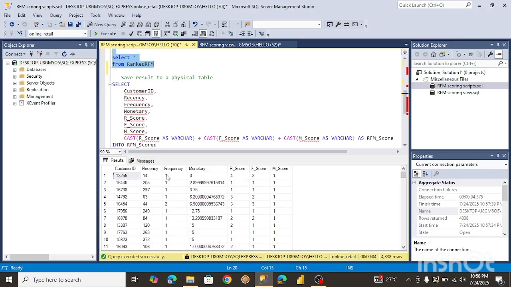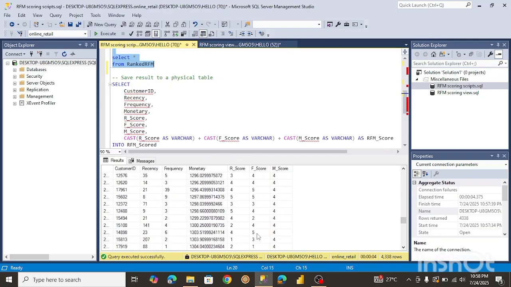For the frequency score over here, we have a 1, which means they're not purchasing on a daily basis. Okay, so let's see the high frequency, the one that's a 5. Let's find the 5 over here.